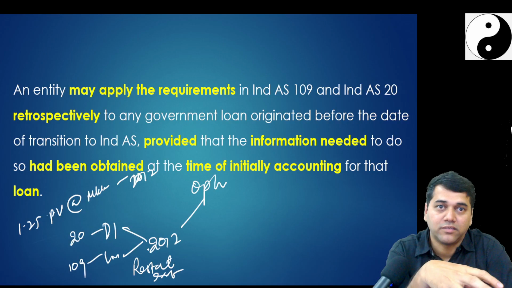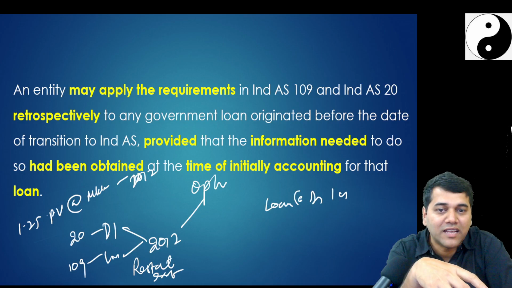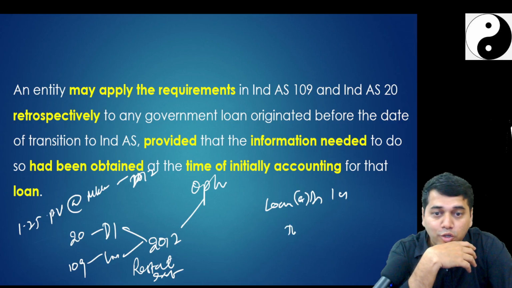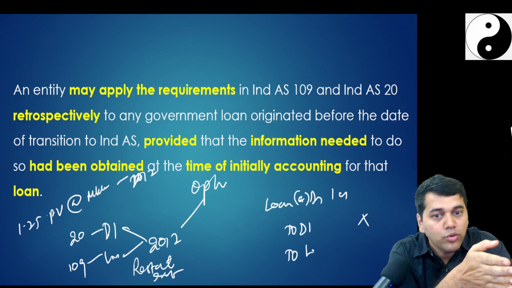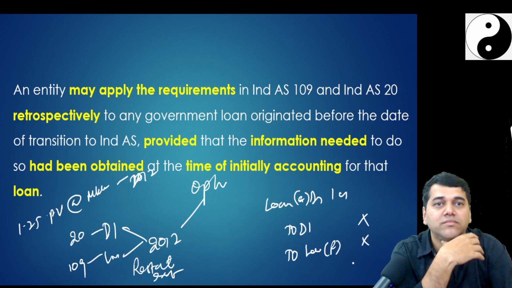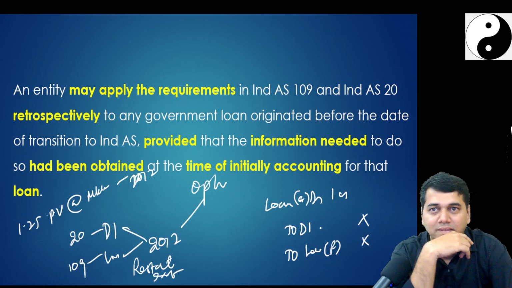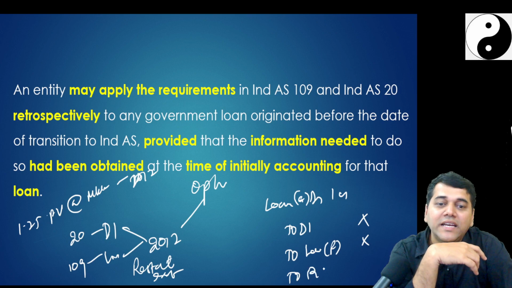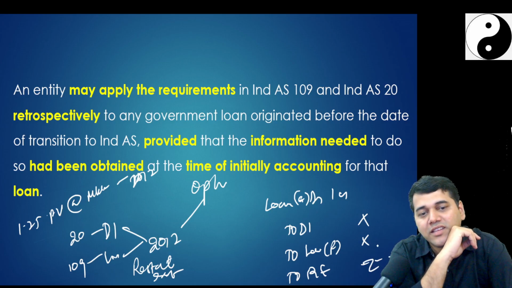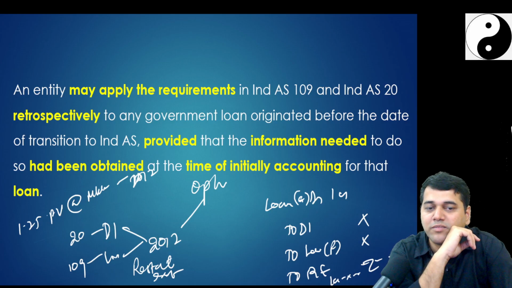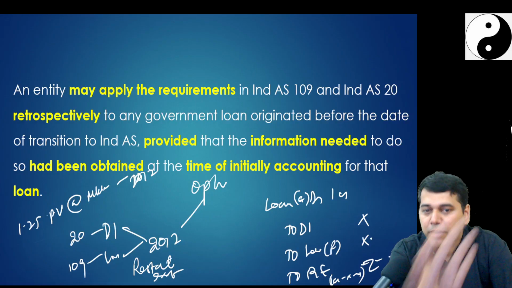You get those balances. So your accounting entry would have been loan account debit 1 crore, which is classified as equity, to deferred income X amount, which would have been its balance, to loan financial liability Y amount. So in this process, definitely you will find some difference. What will I do with the difference? To retained earnings. That amount would have gone to retained earnings, Z. Z is nothing but the difference between 1 crore minus X minus Y. Have you understood?